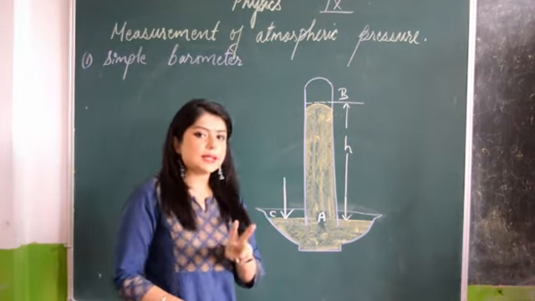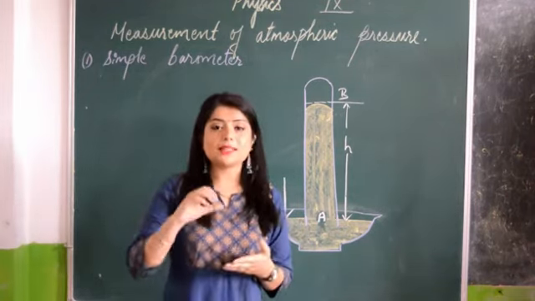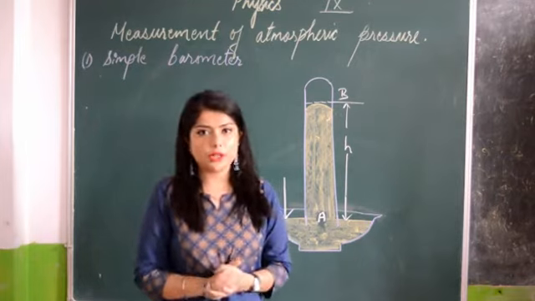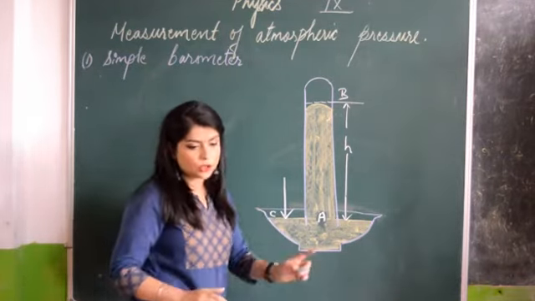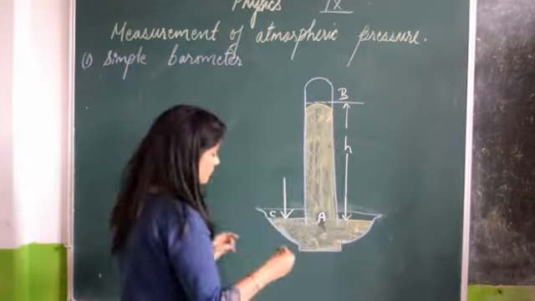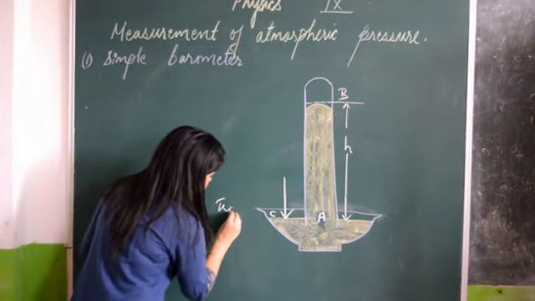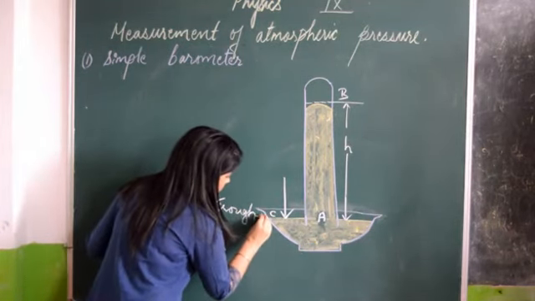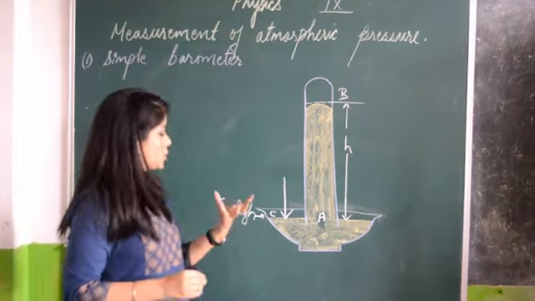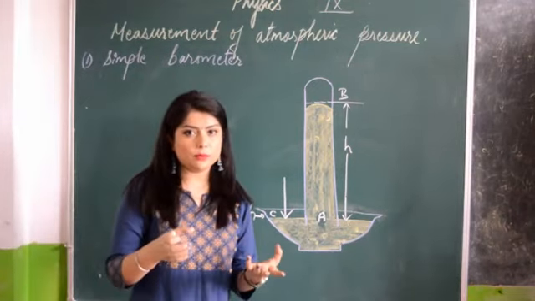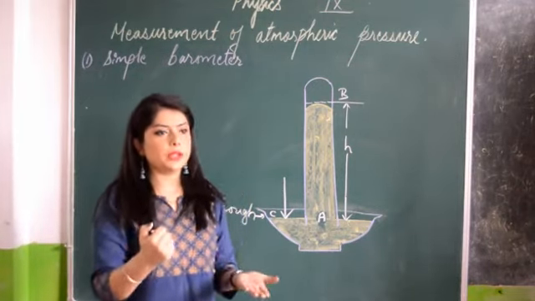So there are two things in this device. First is a test tube filled with mercury. Second is this plate kind of thing, the trough, which is already filled with mercury.